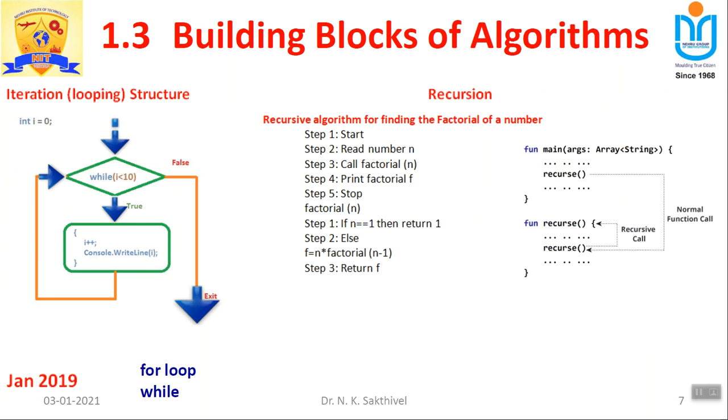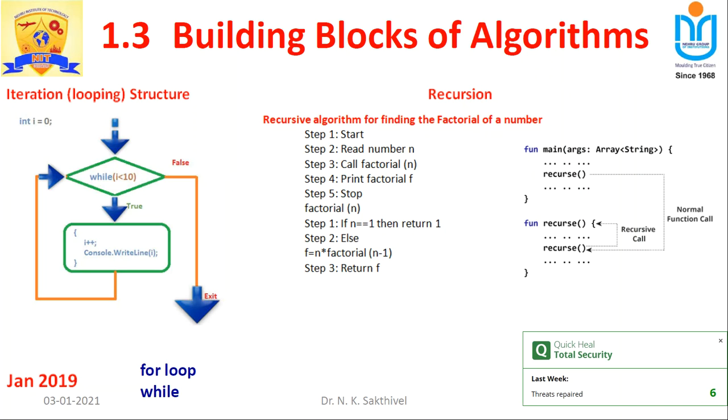Similarly, the iteration structure or looping structure is like this. As long as the condition is true, the particular set of instructions, that is a block, will be executed continuously. That is the reason why it is called looping structure or iteration structure. How many times it will be iterated, we do not know, it depends upon the condition. For example, if the condition is satisfied continuously, the iteration structure will become an indefinite iteration. Sometimes it is bound to happen. So that is the idea behind this.